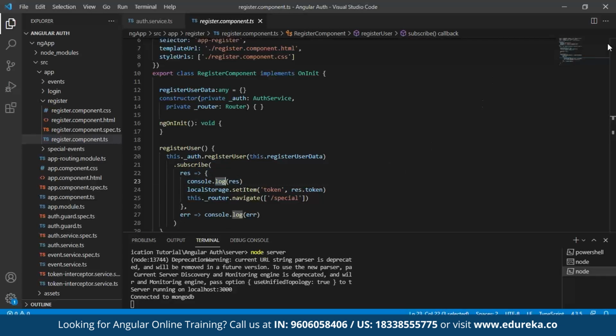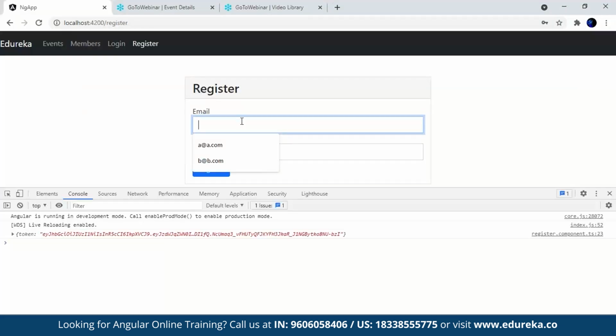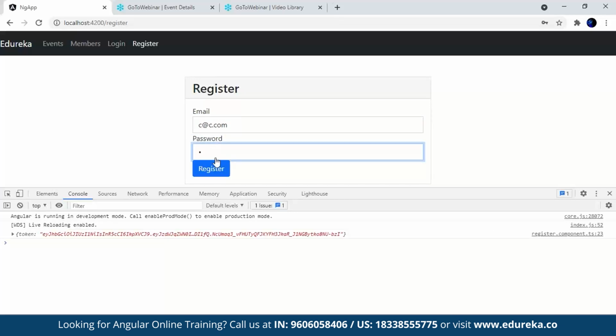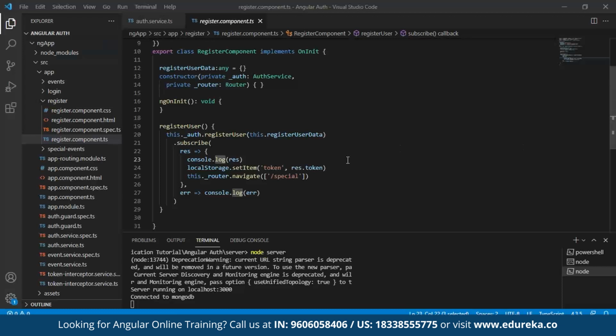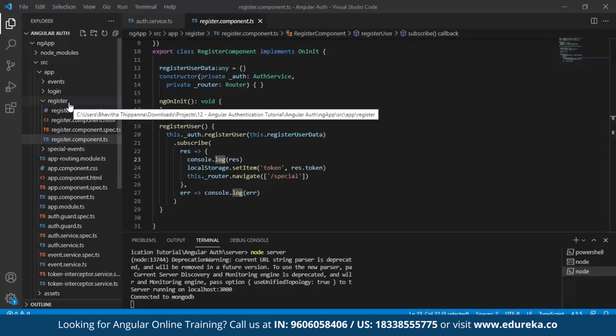Going back to our browser, I say a new email ID, let's say C, and I say register. You can see the token is being added. How you add this token, I'll walk you through. Now, as you can see, as soon as you register, you will get access to your special events.